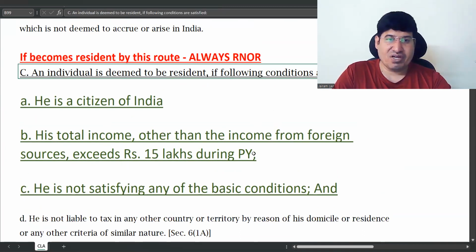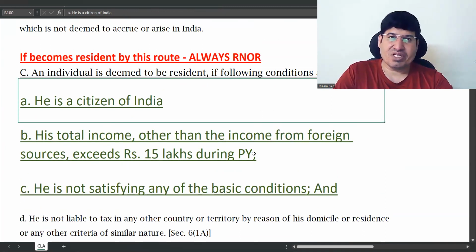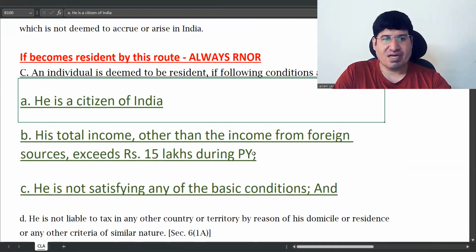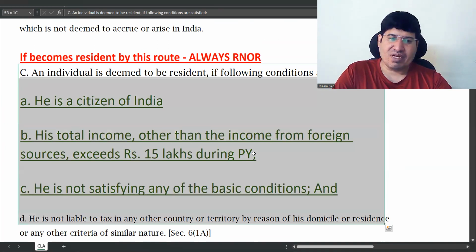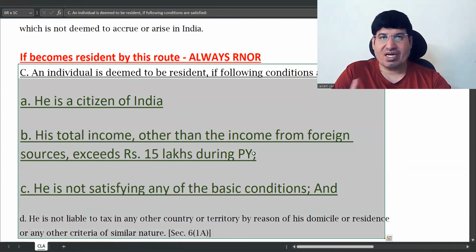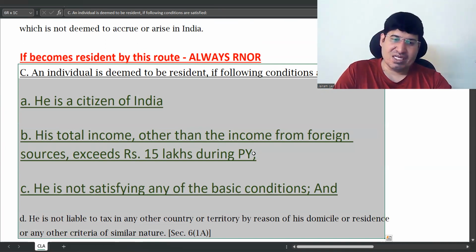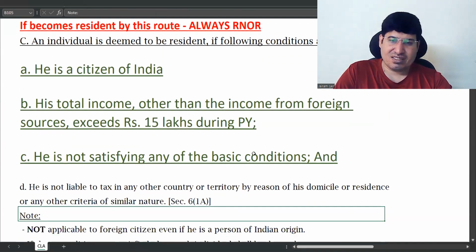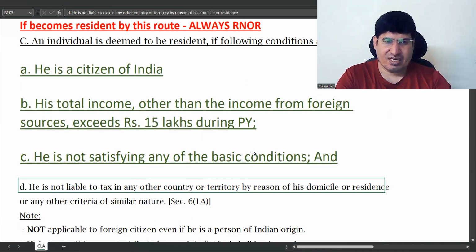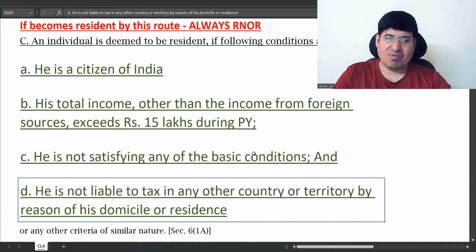These all are cumulative conditions. When I'm saying cumulative conditions, it means all these conditions have to be fulfilled. Even if one is not fulfilled, then this is not applicable. Even if one condition is fulfilled, all four have to be applicable. And last is, he is not liable to tax in any other country or territory by reason of his domicile or residence.